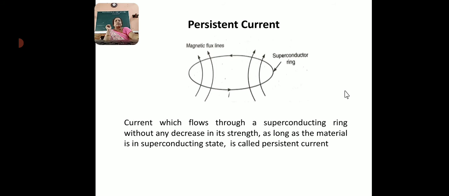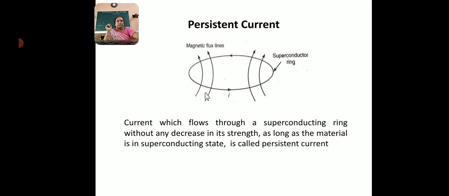Persistent current. Here we are taking a superconductor in the form of a ring. Current can be induced in it by electromagnetic induction.